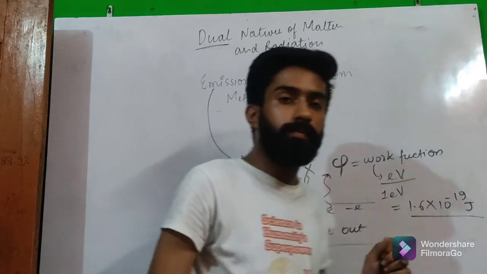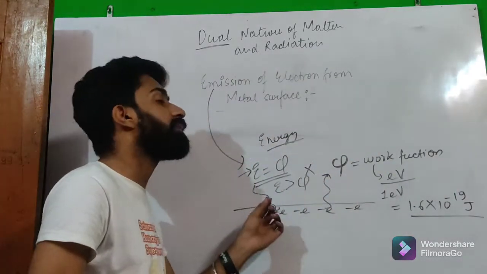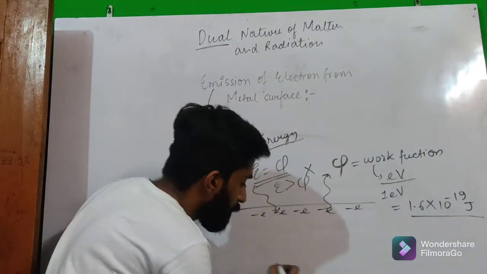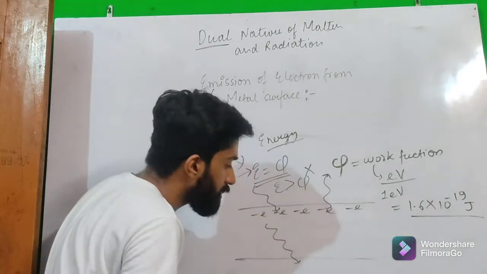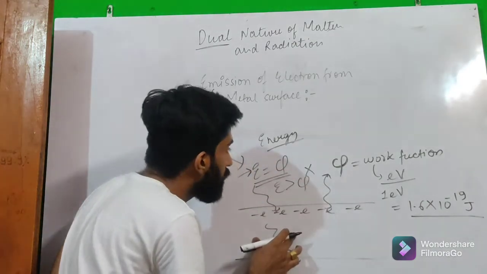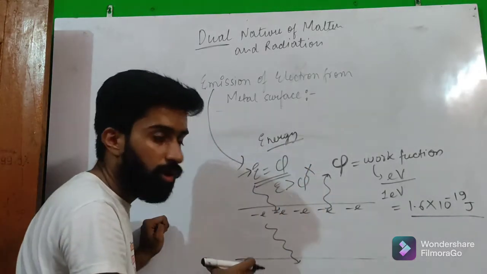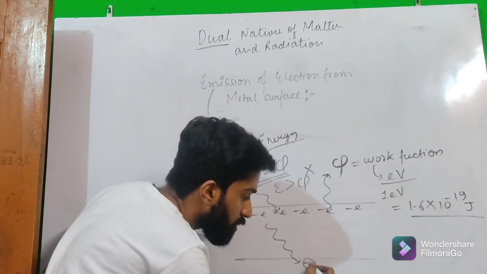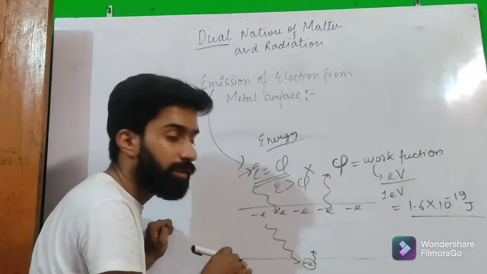We can say that electrons 100% come out when we incident a certain amount of energy greater than or equal to the work function of the metal surface, and these electrons make the best use of the incident energy.